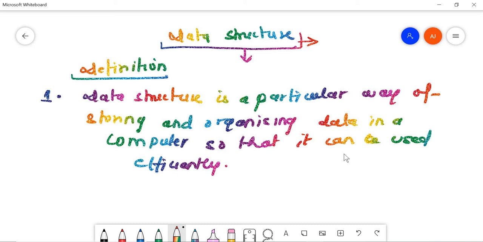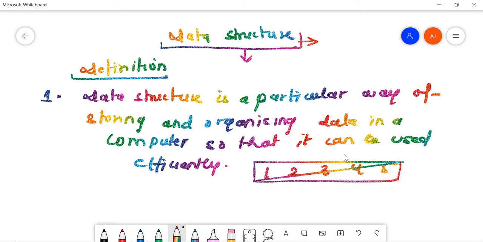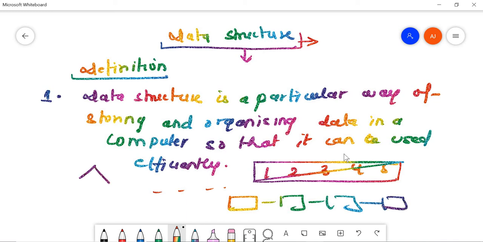Okay, so this is the definition, and if you try to understand it, suppose you are given a number of data items like this, how are you going to store this data? In what way are you going to store it? That is called data structure. For example, you can store this in the form of an array, or a linked list, or a tree, right? So this way of organizing the data is known as data structure. There are various types of data structure, and we are going to study all of them in detail.